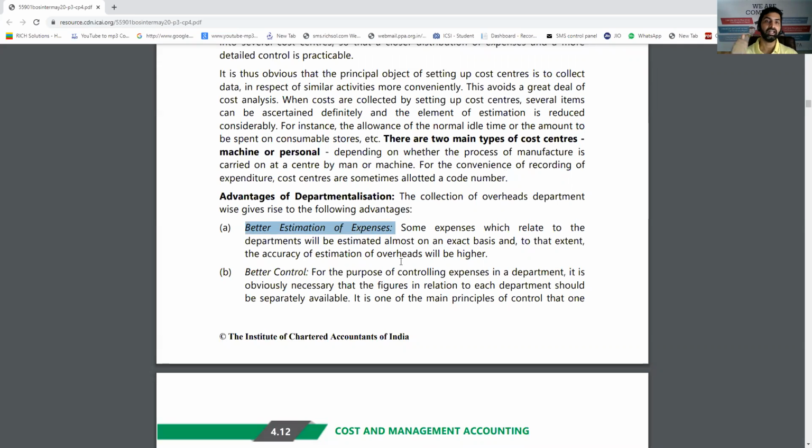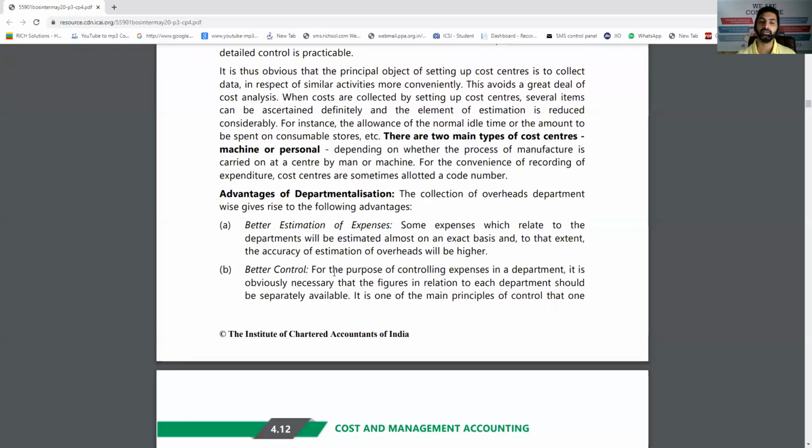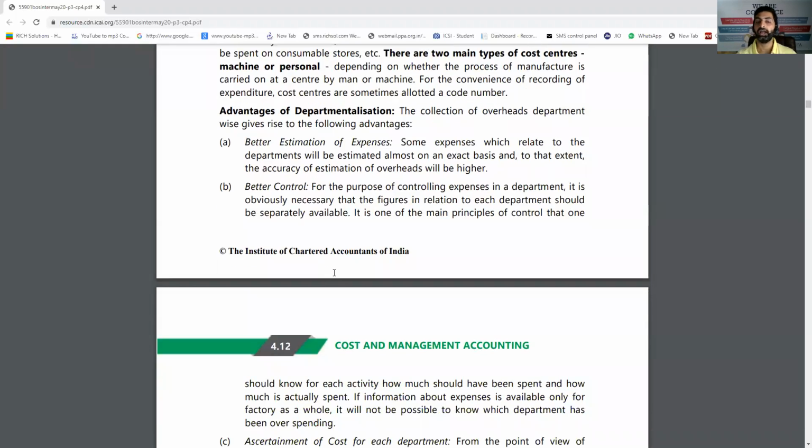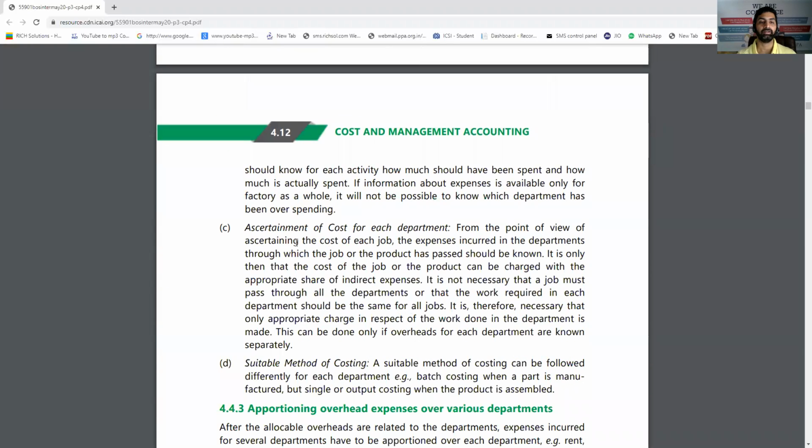That means in the last year you have already calculated the overheads, so you can predict the overhead absorption rate for each department separately. You can make the prediction for a particular department. Better control: if you know which department is consuming more goods or more activities it is involved in, then a higher rate of overhead will be charged, and you can keep control on that department.